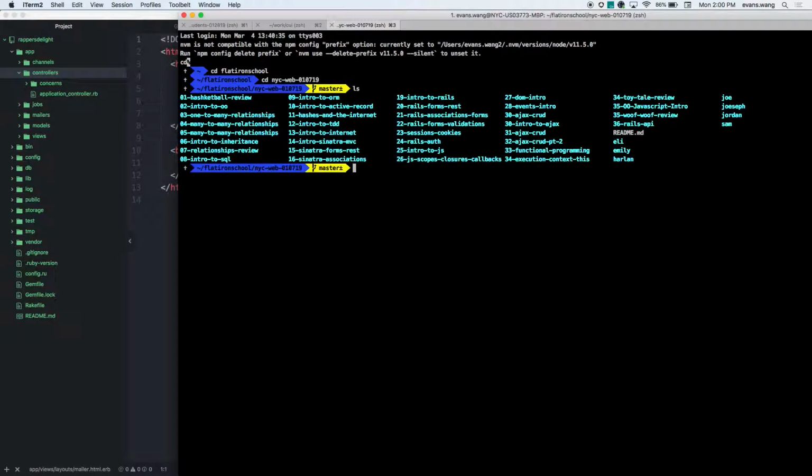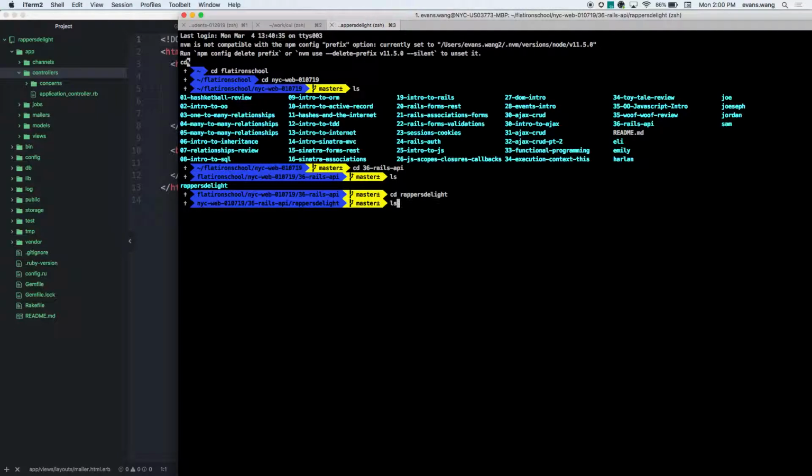That's why I like ZSH. What are you guys, 36? Cool. All right, let's try that command. One moment again. Anyways, Rails is great. It's just sometimes it likes to take its time.